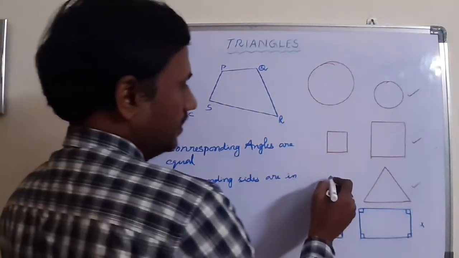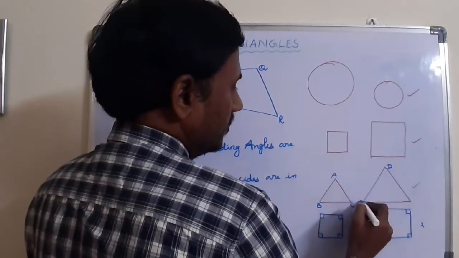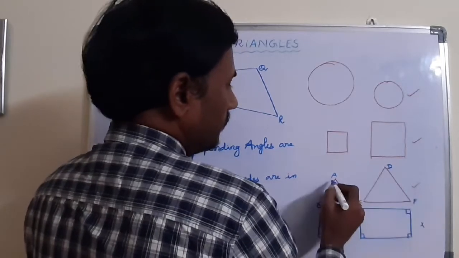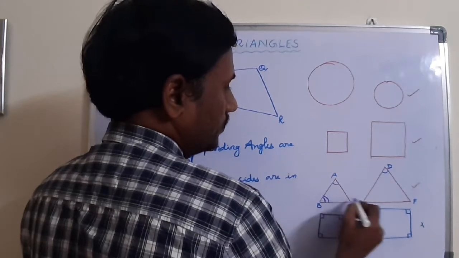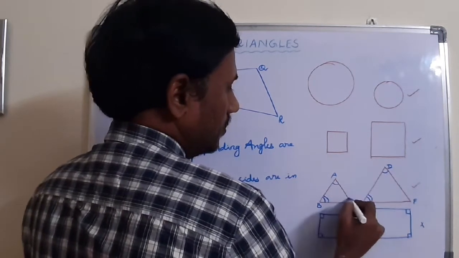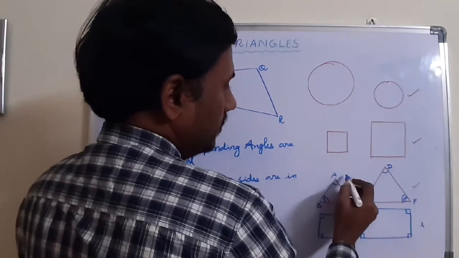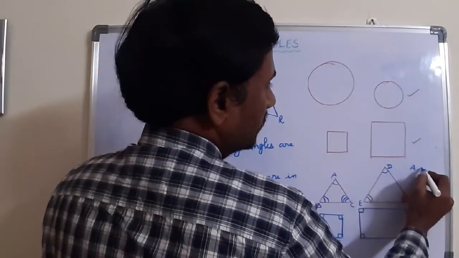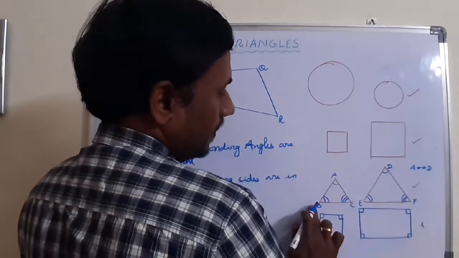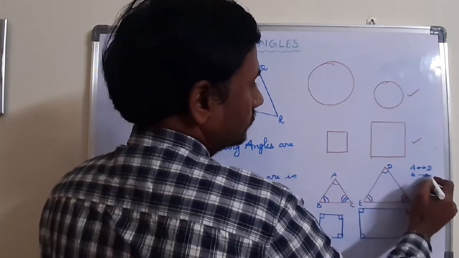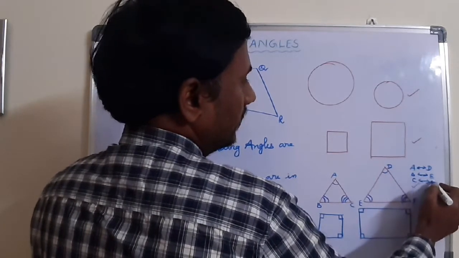For example, here I am taking this triangle ABC. If you want to say this ABC is similar to DEF, for example, vertex A corresponds to vertex D, B corresponds to E, and angle C is equal to angle F. That means A corresponds to D. How to represent correspondence? One-one correspondence like this. It means A corresponds to vertex D, B corresponds to E, and C corresponds to F.